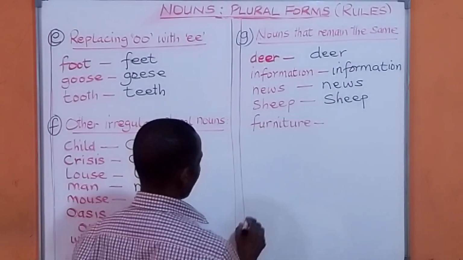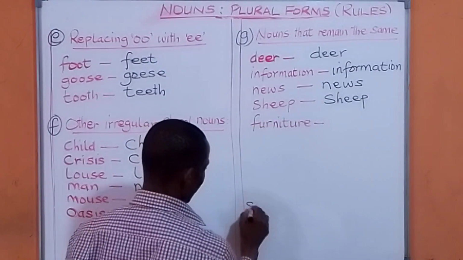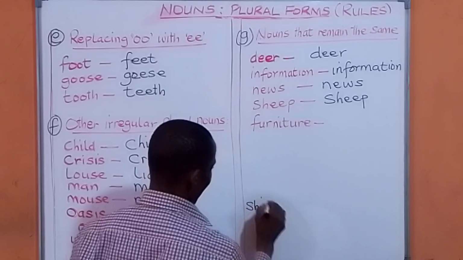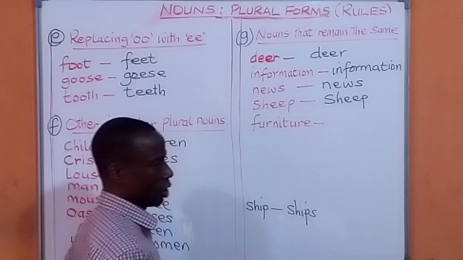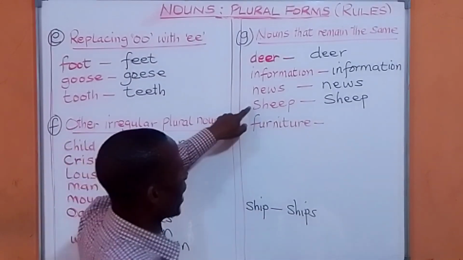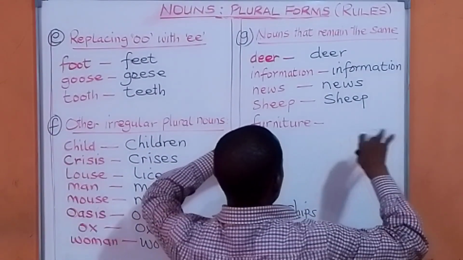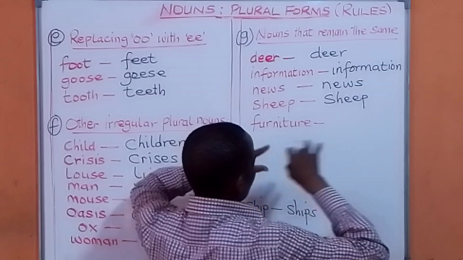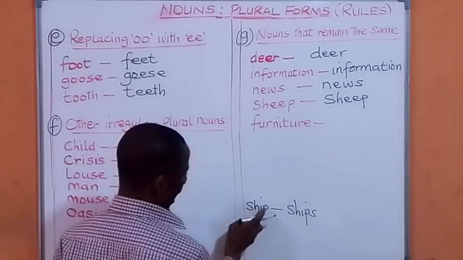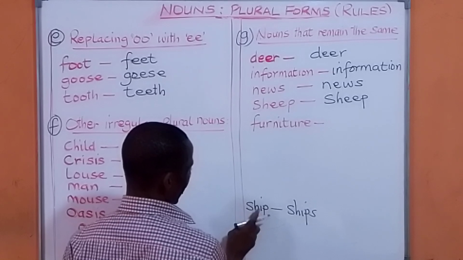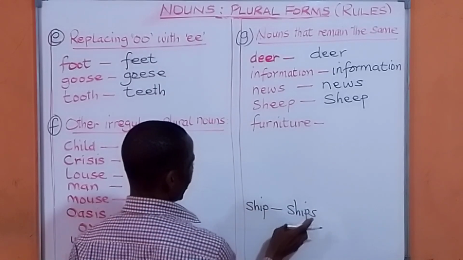The ship, the one that carries containers, S-H-I-P, has the plural S-H-I-P-S, ships. But the sheep animal, S-H-E-E-P, is sheep: 1 sheep, 10 sheep, 50 sheep. Sheep is sheep.